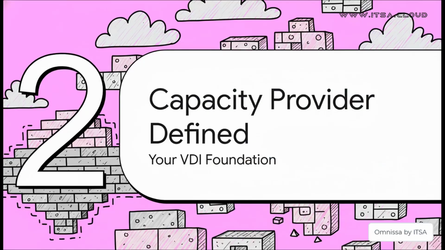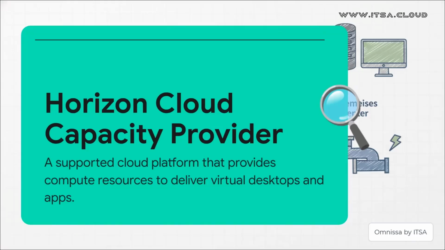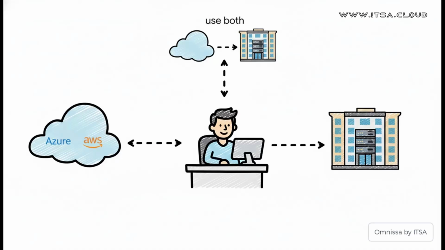So, what's the secret sauce? Well, it all starts with understanding this one core concept. I want you to think of the capacity provider as the literal foundation. It's the concrete slab your entire virtual desktop house is built on. Okay, so here's the official definition, but in plain English, a capacity provider is just the source of your horsepower. It's the engine room. It answers the simple but all-important question, where do my virtual desktops and applications actually live? That's it.